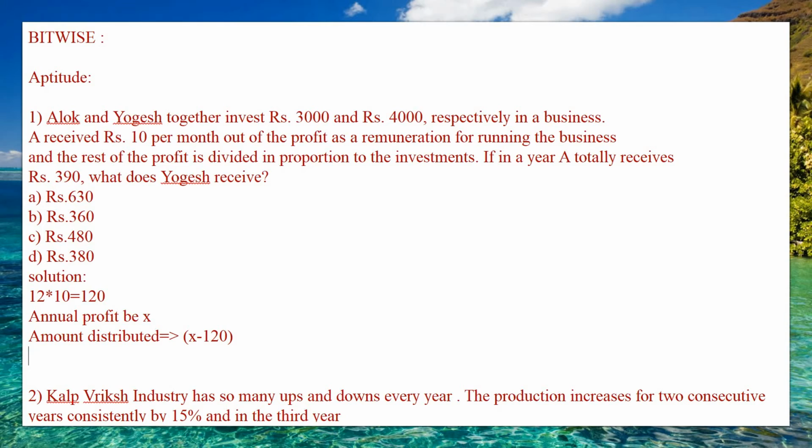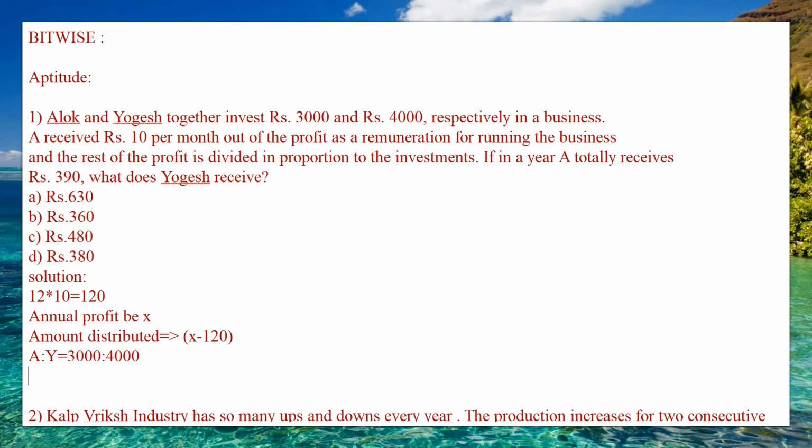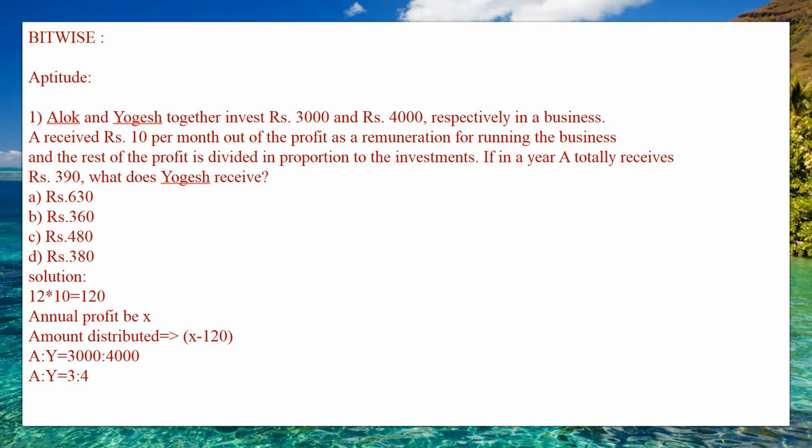Next, Alok and Yogesh invest rupees 3000 and 4000, so A is to Y is 3000 is to 4000, which is 3 is to 4 after cancelling the zeros. That is the ratio. First we need to find Alok's share.